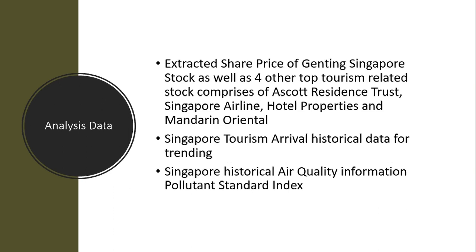Analysis data. The data that we're going to use in this project are the extracted share price of Genting Singapore stock, as well as 4 other top tourism-related stocks comprising Ascott Residence Trust, Singapore Airlines, Hotel Properties, and Mandarin Oriental. Why we are looking into this data is because we think the share prices of all the tourism stocks are correlated to each other. By getting the other top tourism data, we can correlate them to see the general market overview and trend.